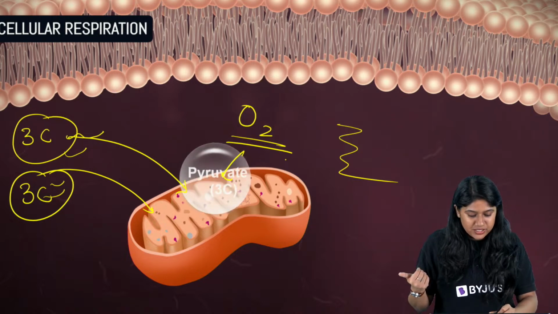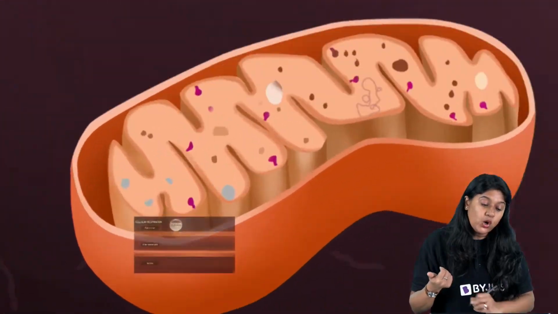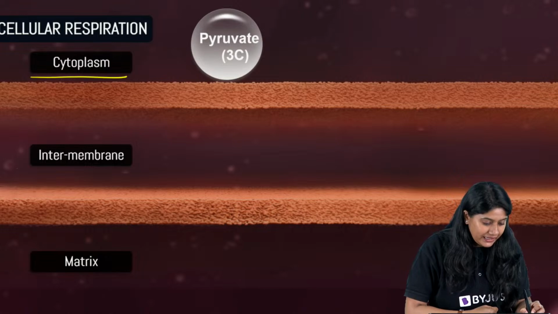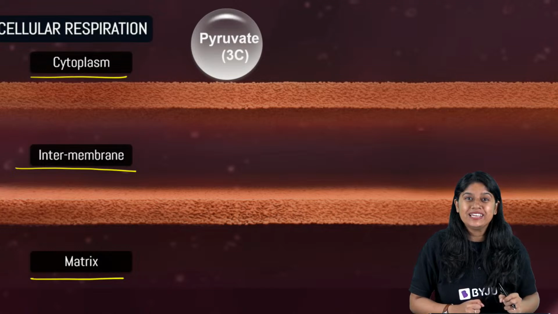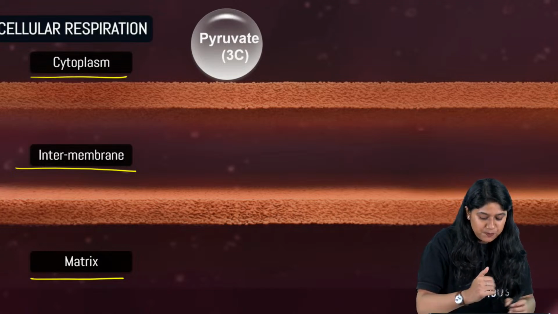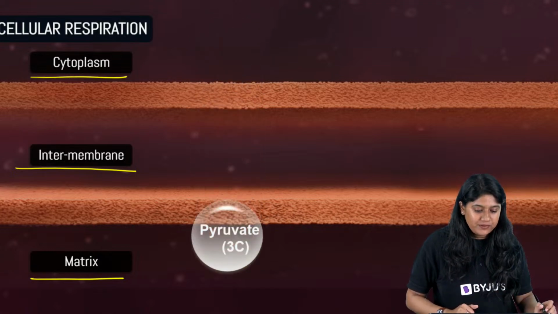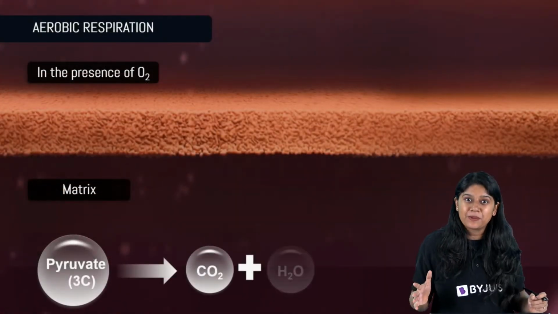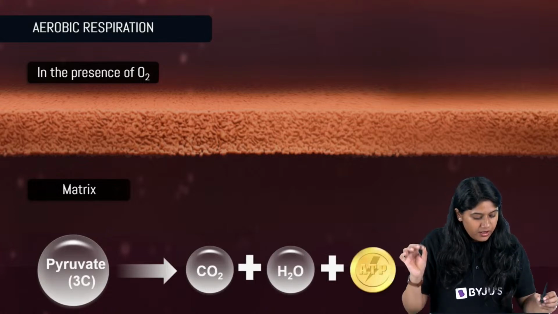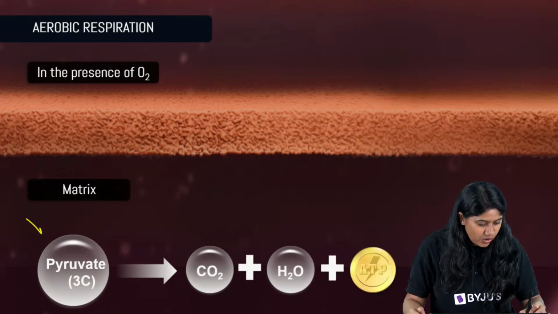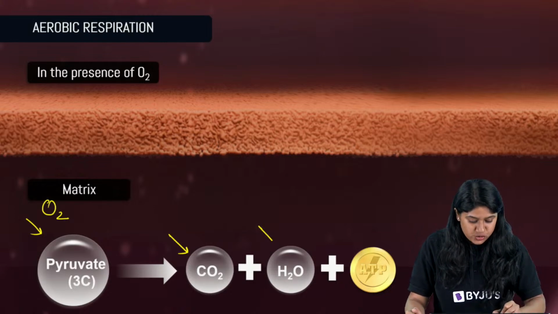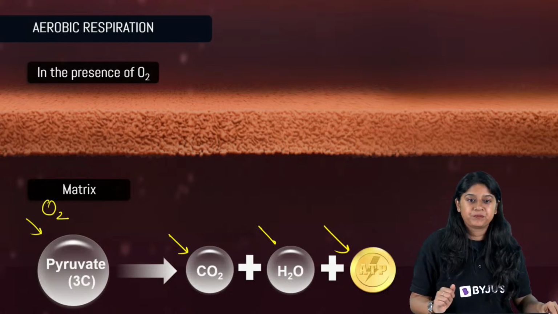So we have the pyruvate, right, it goes inside like this. From the cytoplasm to the intermembrane and to the matrix, the inside part of the mitochondria, this pyruvate will move. Then of course we'll see the reaction happening in the presence of the oxygen. As the oxygen is there, we will see the formation of CO2, H2O and ATP. Yes?